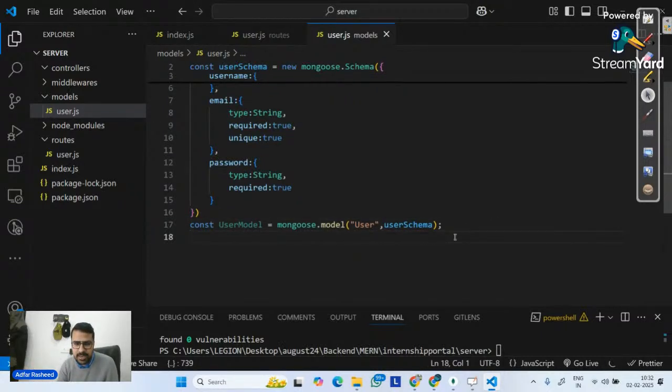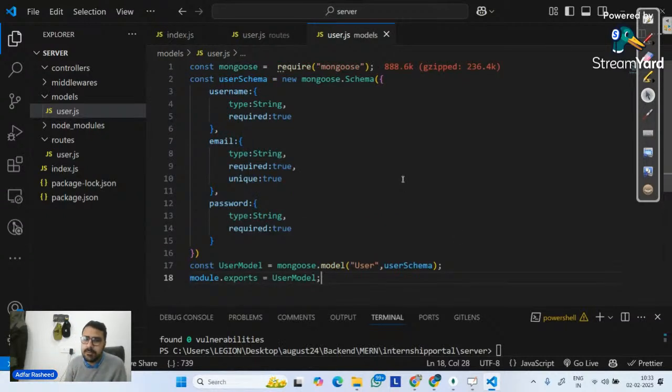So module.exports userModel. I have created a schema that contains 3 key value pairs: username, email, password. Then I'm telling it to create a collection, name that users, use the userSchema, and finally export it.